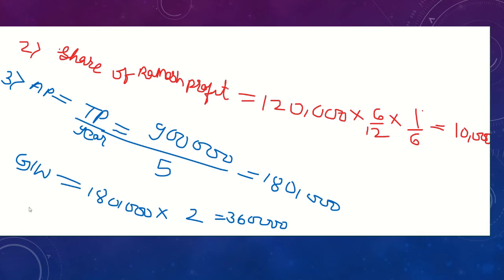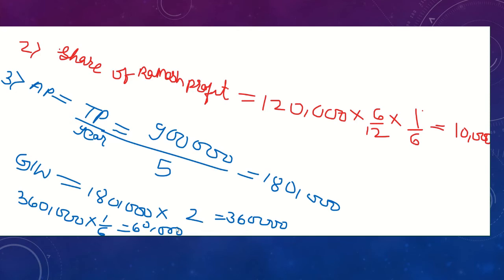Further, they have told you that out of the total goodwill only Ramesh's share is to be given to him. We have prepared only the Ramesh capital account, so we have to calculate just Ramesh's share. So how will you calculate? 3,60,000 is the total goodwill amount, into Ramesh's share of 1 upon 6, and then you will get, students, 60,000, and that 60,000 will be the share of goodwill of Ramesh.